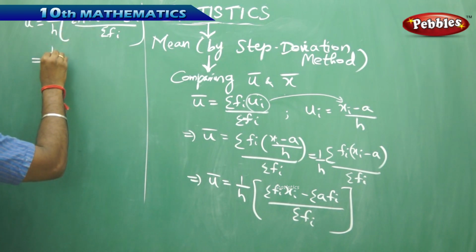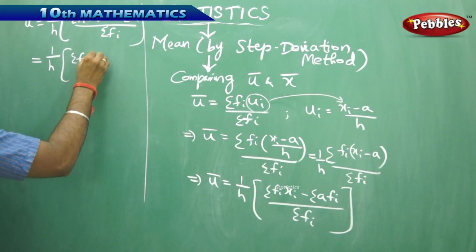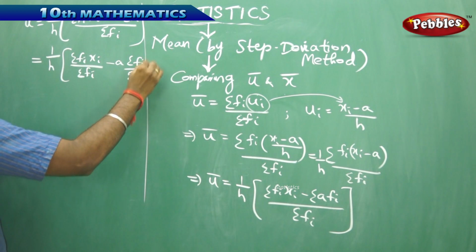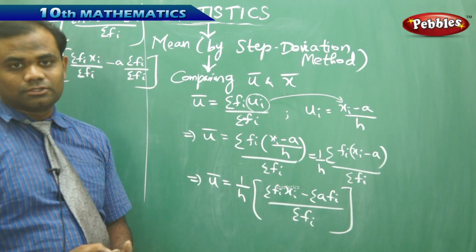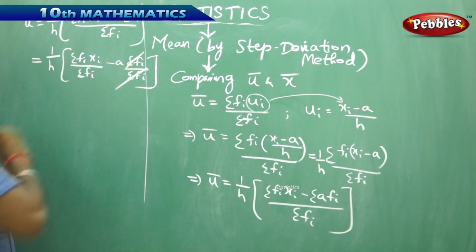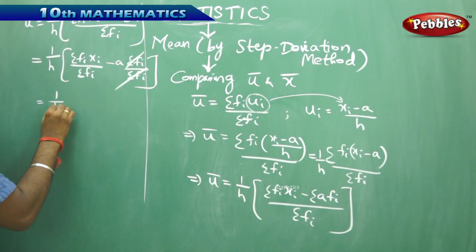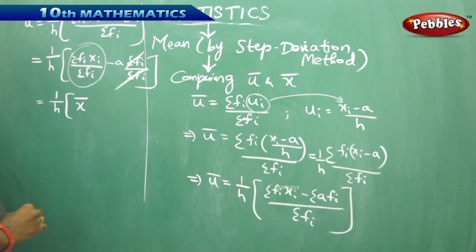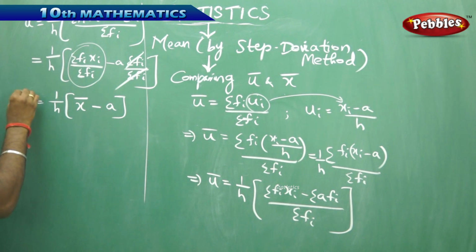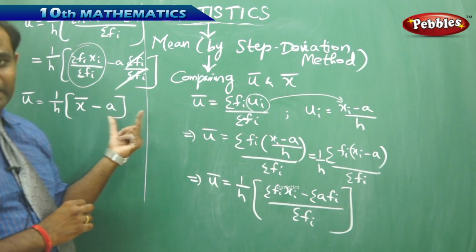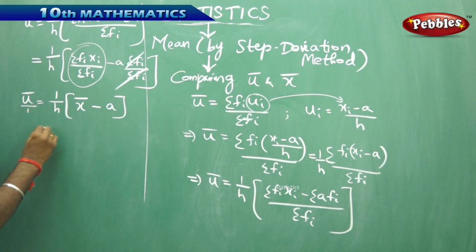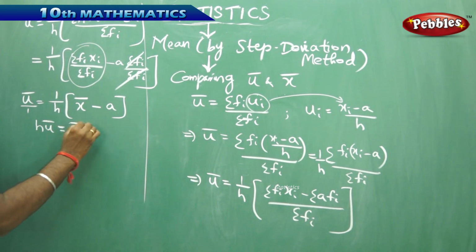Now when I split each of the terms, I get sigma fi xi by sigma fi minus a times sigma fi by sigma fi, on splitting the denominator into two different terms. This clearly gives me the cancellation, such that I get 1 by h of sigma fi xi by sigma fi, which is x bar, as we all know, minus a, which is what we get for u bar. Therefore, if I wanted to extract x bar, I take only x bar on the left, and further simplifying using the cross multiplication, I get h times u bar is x bar minus a.